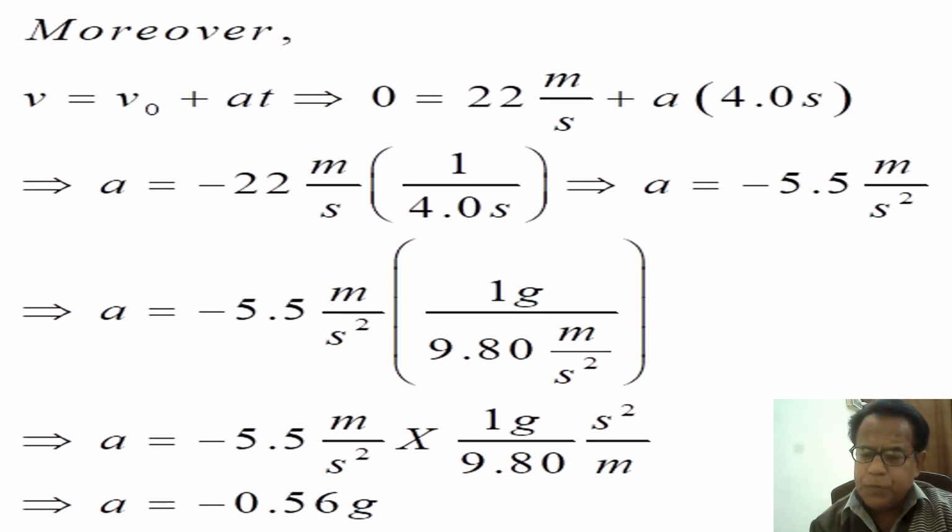This implies that acceleration becomes equal to minus 5.5 meter per second square into 1g divided by 9.80 second square per meter. Quite simple. This implies that a becomes equal to minus 0.56 g. This is just simplification of our above step.